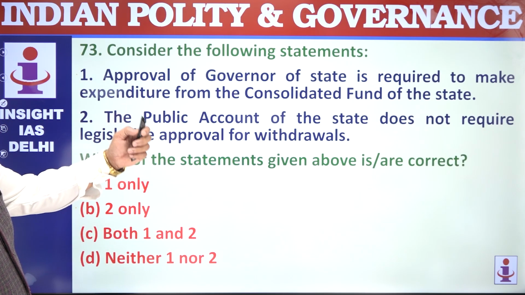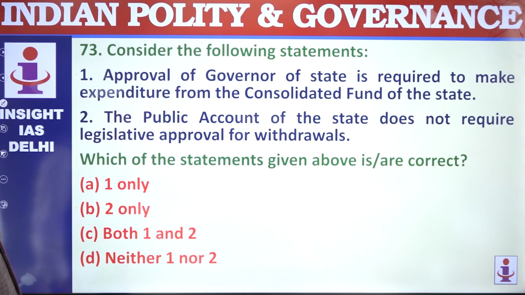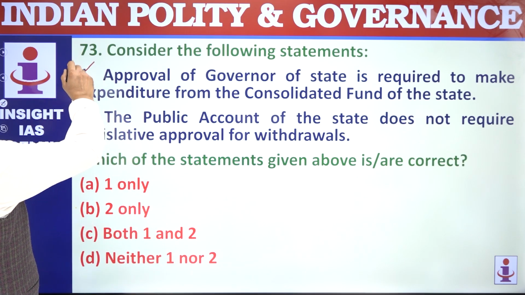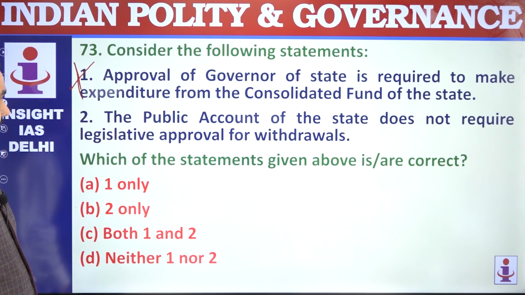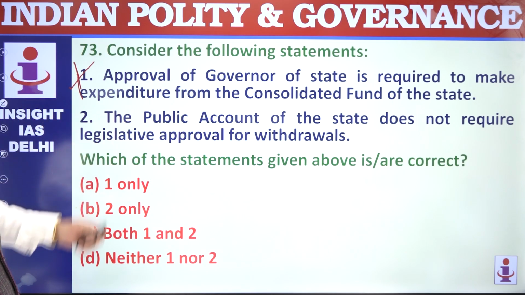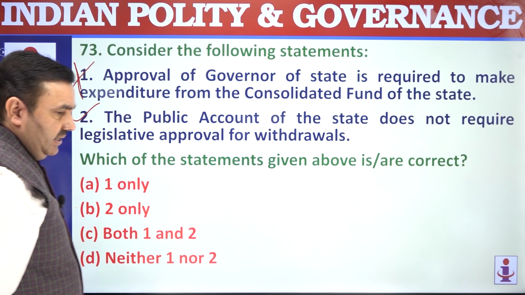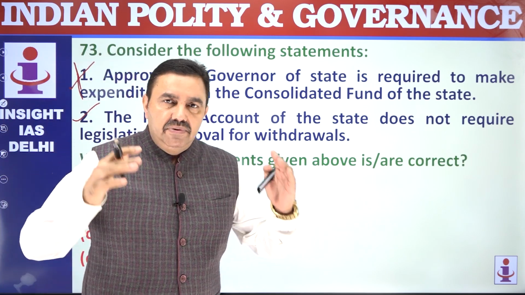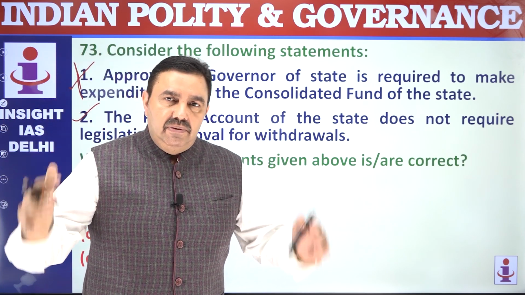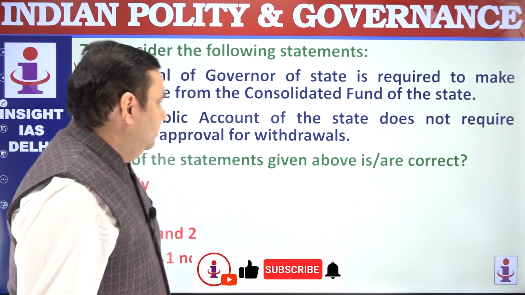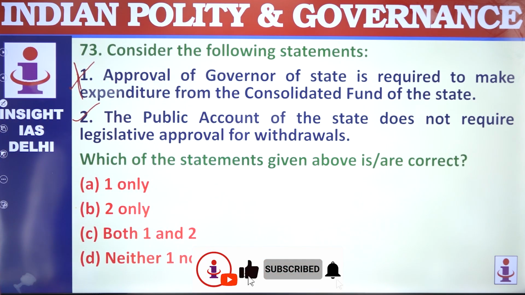Approval of Governor of a state is required for the expenditure from Consolidated Fund of a state, that is approval of legislature, not Governor. The public account of a state does not require it. Public account keeps public money, like the money which the government has as a trustee of the public. That's not the income of the government. So, only 2.